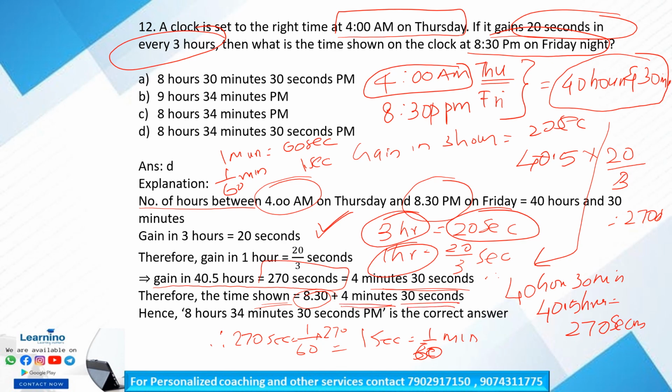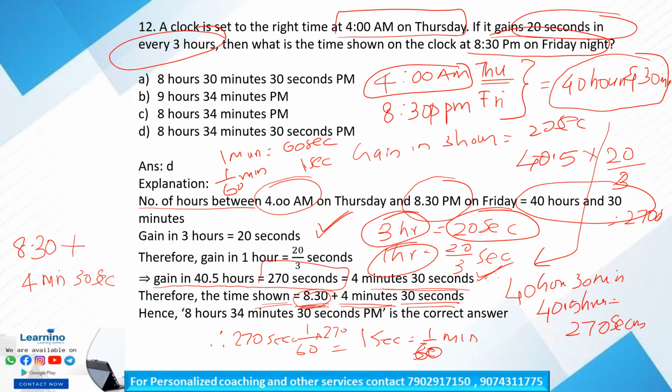Clear? This is the actual time. Along with it, we have to calculate the gain of 20 seconds in every 3 hours. So for 40 hours and 30 minutes, there is a gain of what? 4 minutes and 30 seconds. So along with the correct time, we have to add that gain also. Okay, so 8:30 plus 4 minutes and 30 seconds.